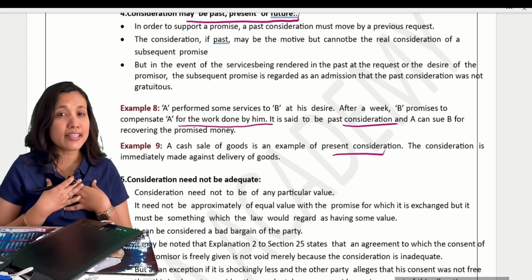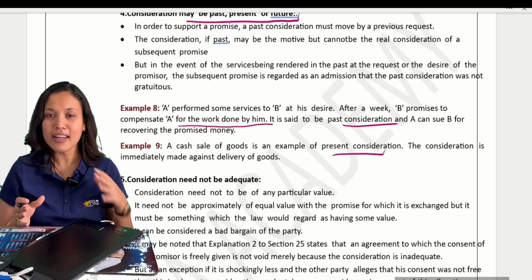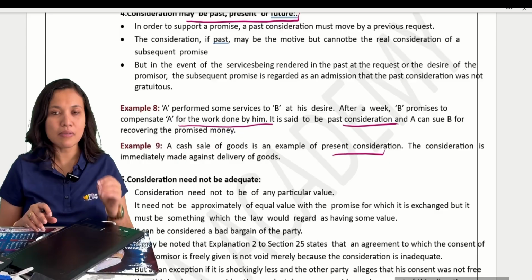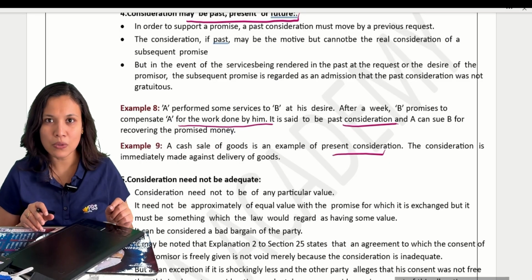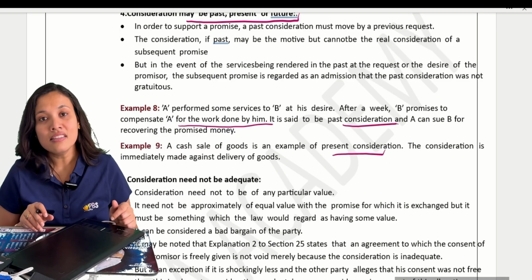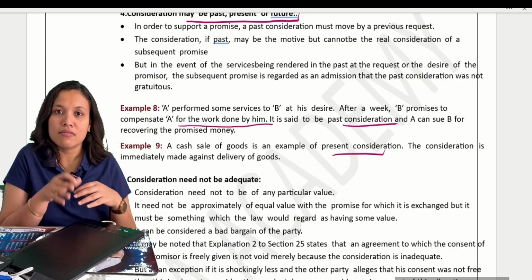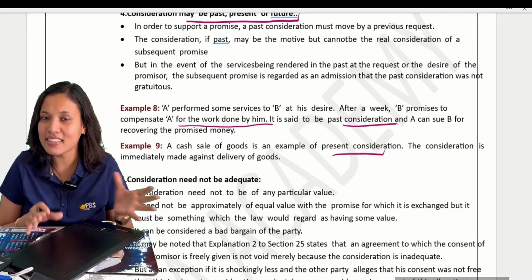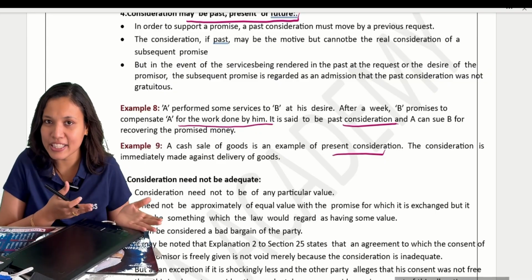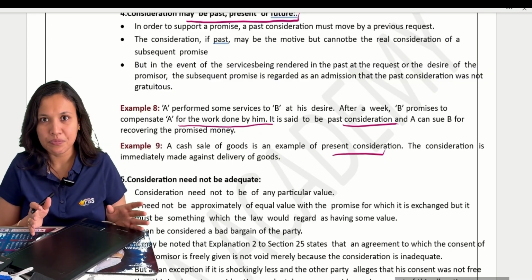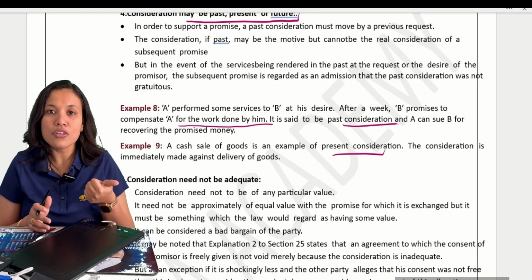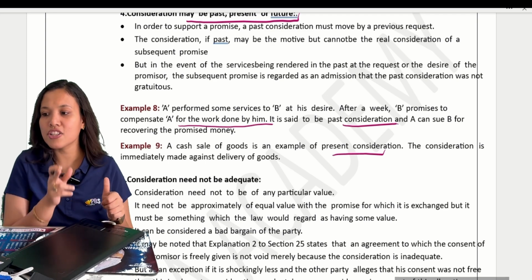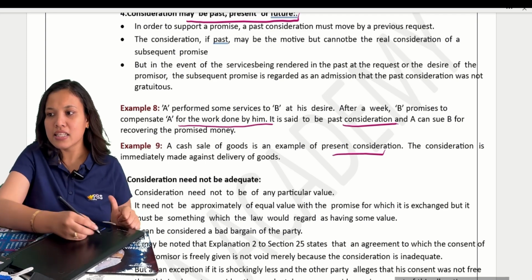But because I liked the service so much, I enjoyed the service, I voluntarily said that I will pay you the money for that service. Okay? Then I will be bound to pay the amount. When I agreed to pay, even though she did not ask me earlier, there was no contract as such, but when I agreed to pay the amount, I have to pay it. That becomes past consideration. So it is always affected by the past events. Okay, past consideration is always affected by the past events.